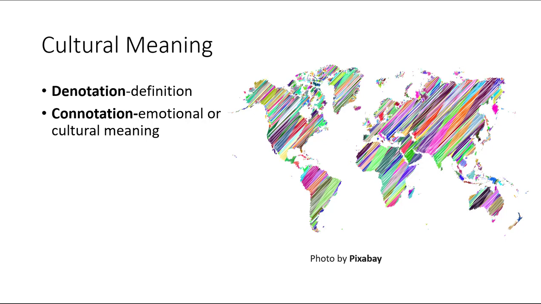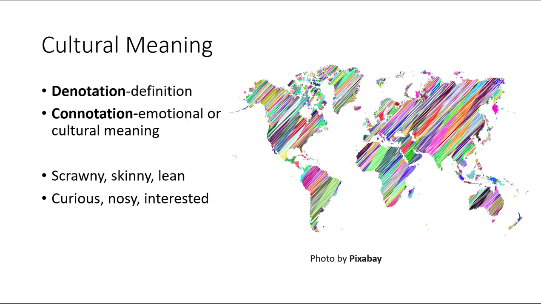Connotations can be positive, negative, or neutral. For example, scrawny, skinny, and lean have similar meanings, but very different connotations. Scrawny is negative. Skinny, when referring to skinny jeans, for example, can be positive, and lean is neutral. In another set of examples, curious, nosy, and interested are similar in meaning. However, curious is positive, nosy is negative, and interested is neutral in connotation.